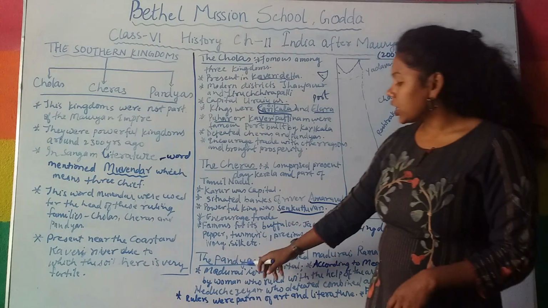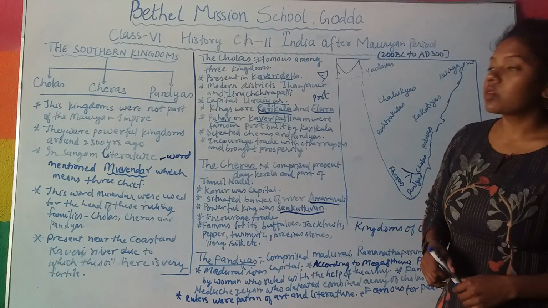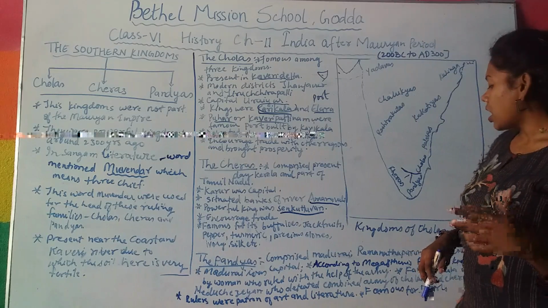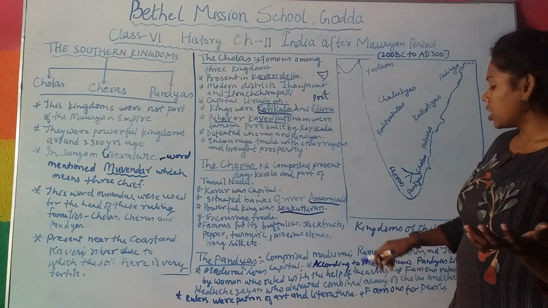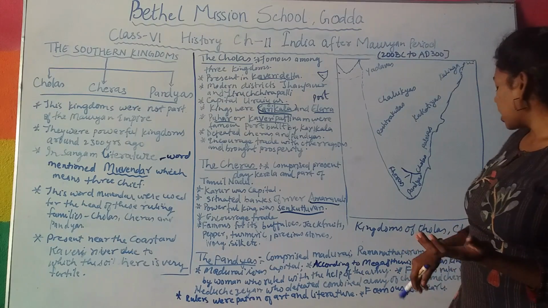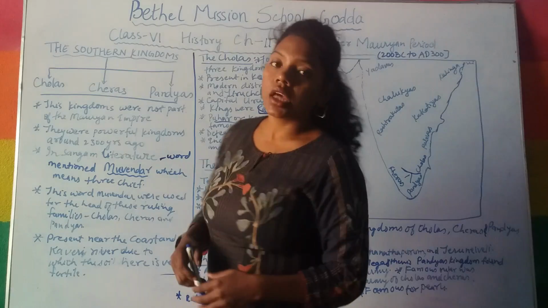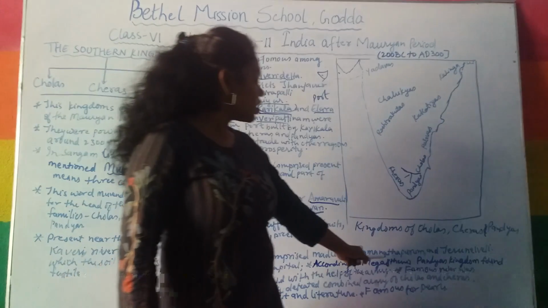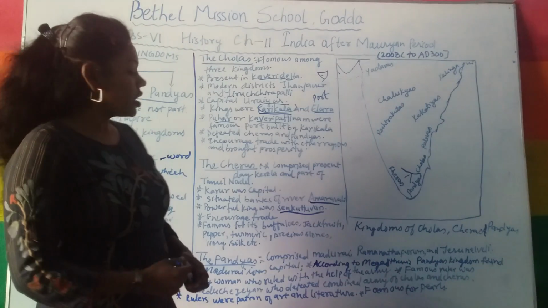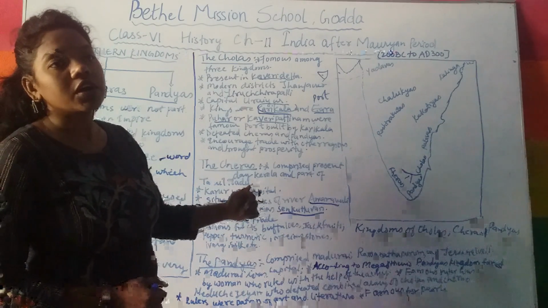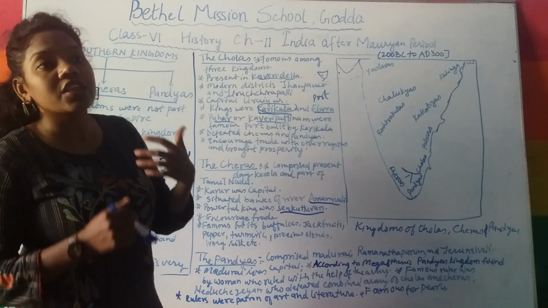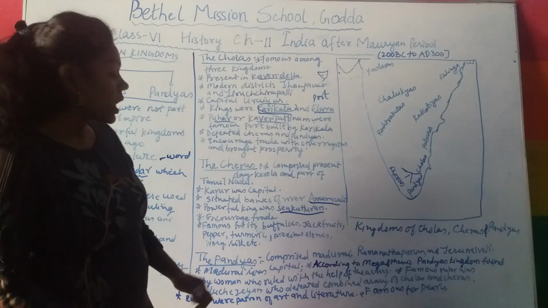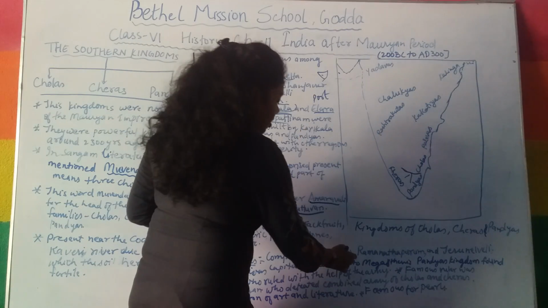Next, we are going to learn about the Pandyas, the next powerful kingdom. The Pandyas included Madurai, Ramanathapuram and Tirunelveli. Together these important cities made up the Pandya kingdom. The capital was Madurai.